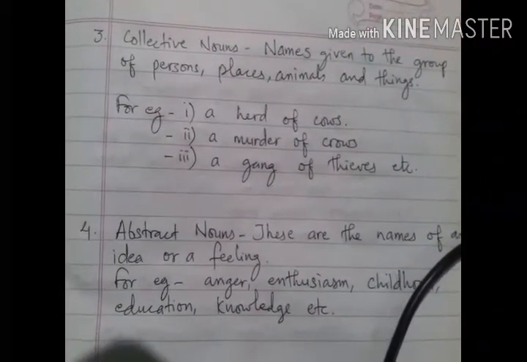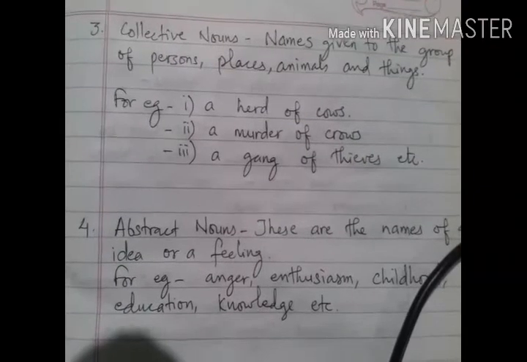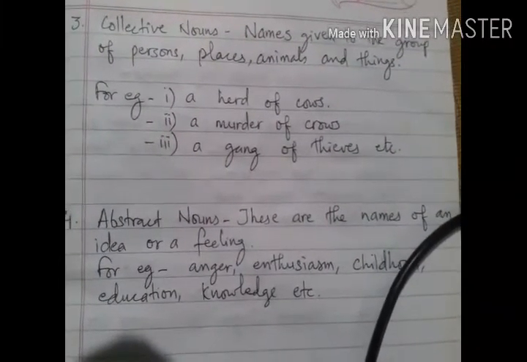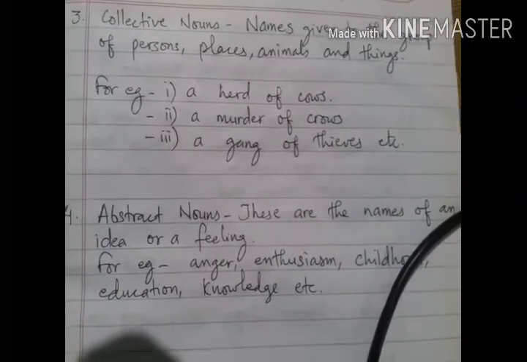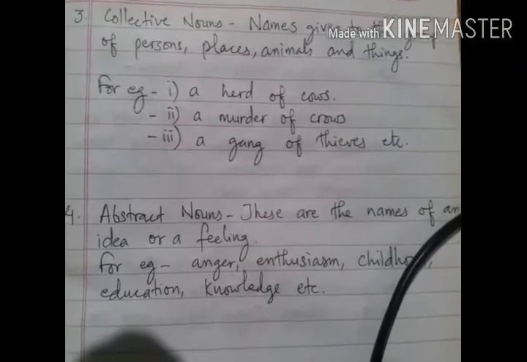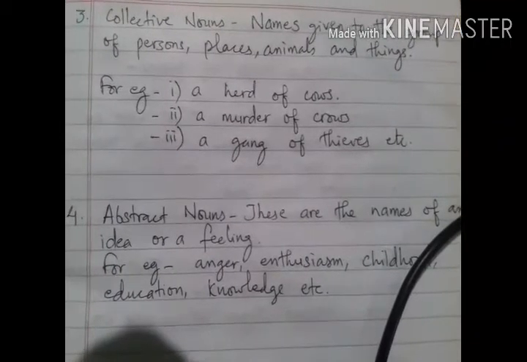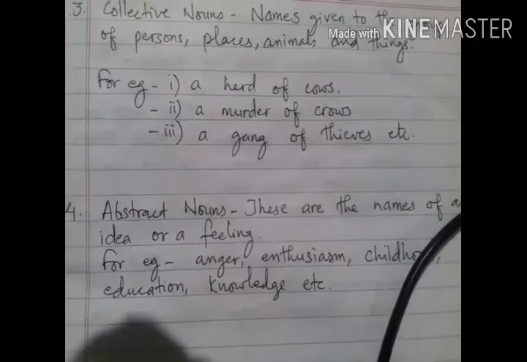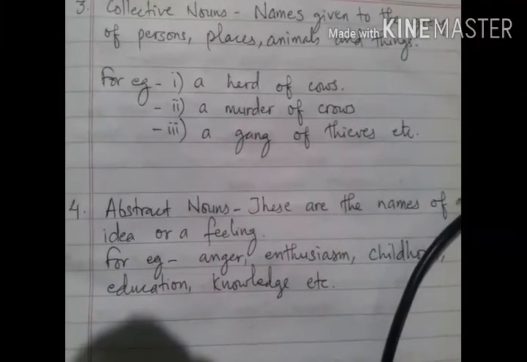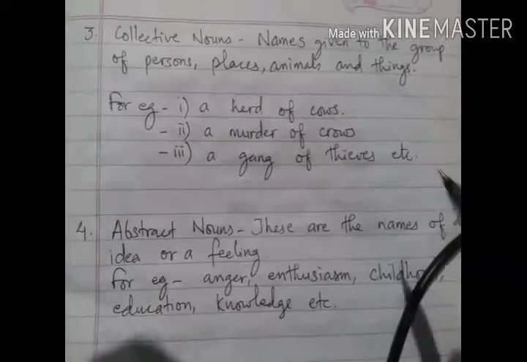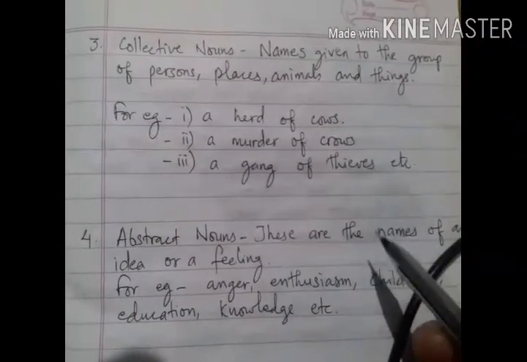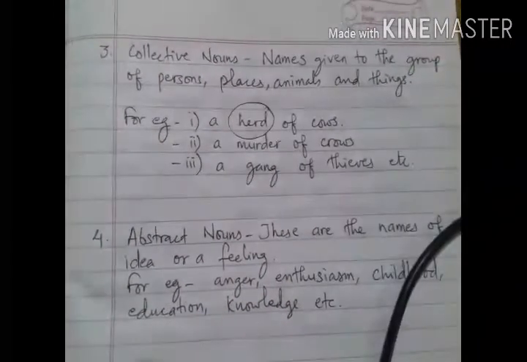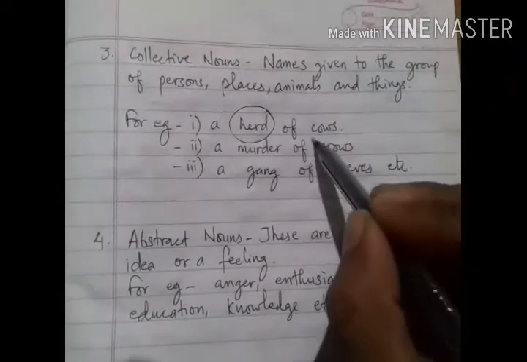Now the third kind of noun according to name is collective nouns. See, collective nouns are the names given to a group of persons, places, animals or things. That means whenever we take these names, they are the name of groups of persons, places, animals or things. For example, we have here in number 1, a herd of cows. See here, a herd of cows. Here the word herd is a collective noun because it belongs to the group of cows.